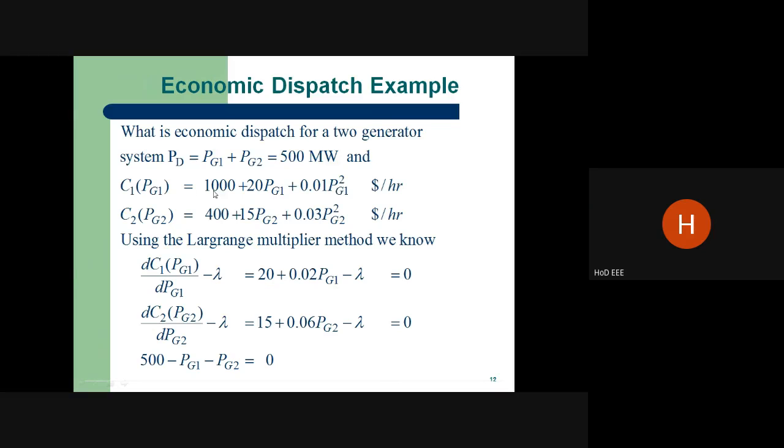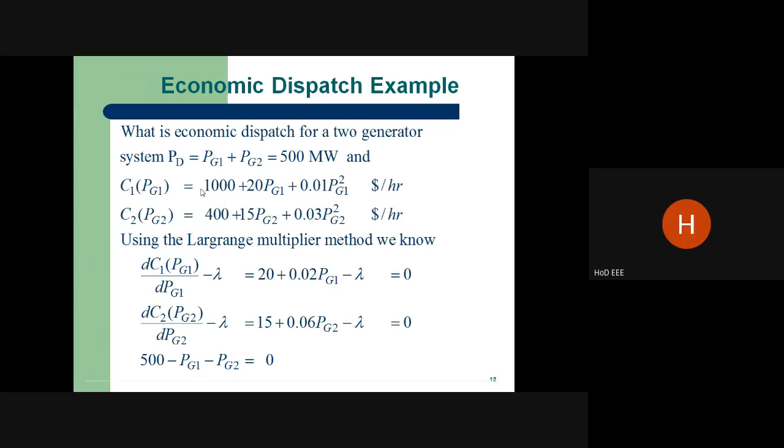This is the characteristic equation. For the first plant, you have 1000 plus 20 Pg1 plus 0.01 Pg1 squared, in rupees per hour or dollars per hour. Similarly for plant 2 there is another equation. This characteristic equation decides how much contribution comes from plant 1 and how much from plant 2.